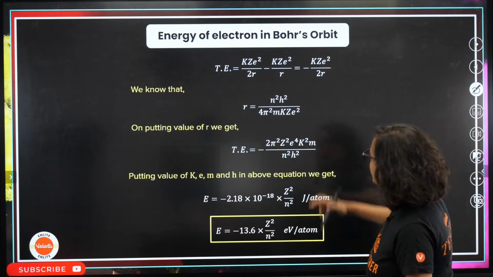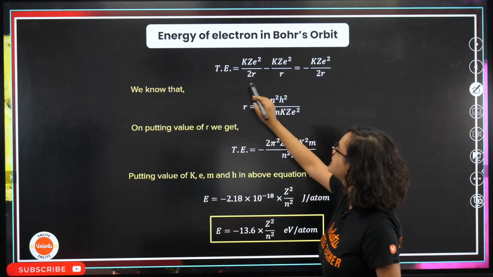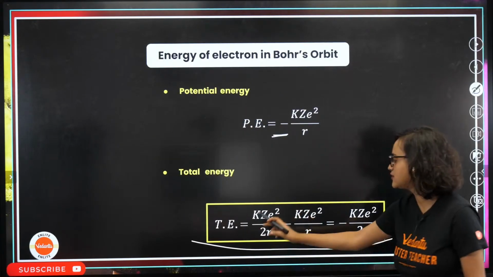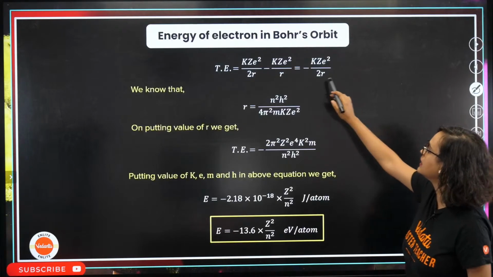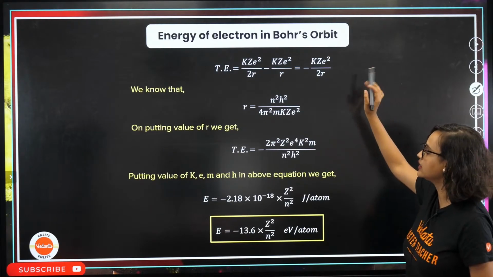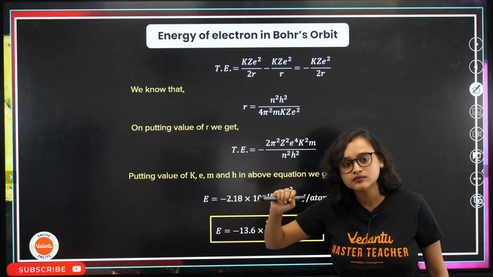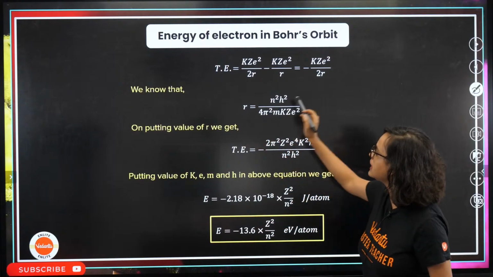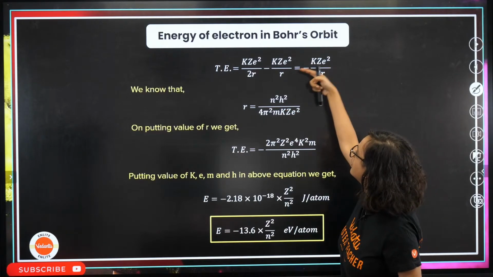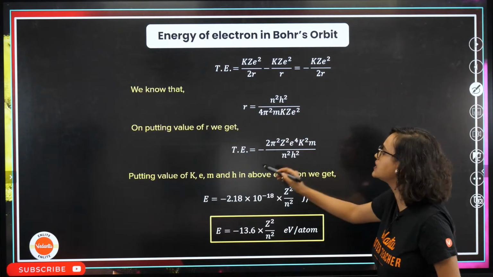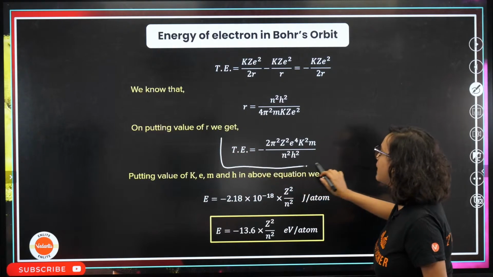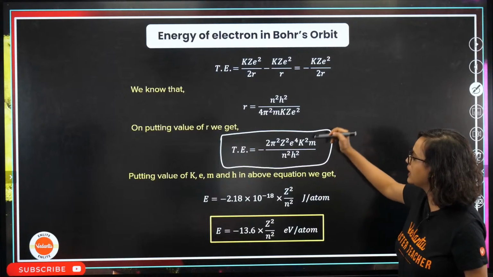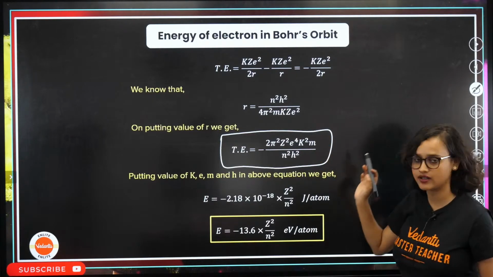So now what we are going to do is, see, total energy is equal to, we just did that, no? Just solved it. This formula, we'll take it here. Now we already know the R value. Do we know the R value? We know the R value. After knowing the R value, if we put it here, then total energy value will be 2 pi square z square e to the power 4 k square m divided by n square h square.